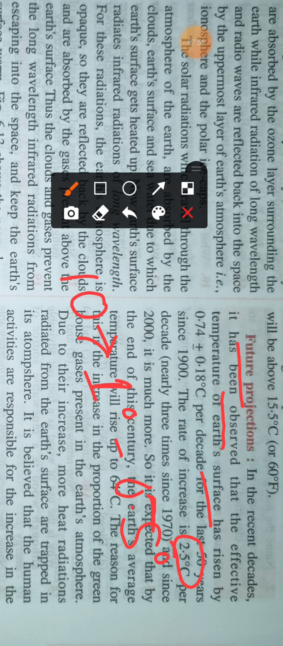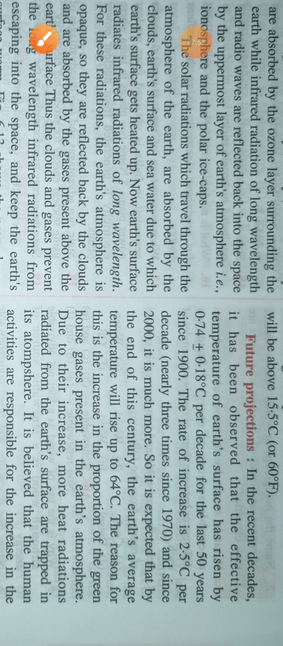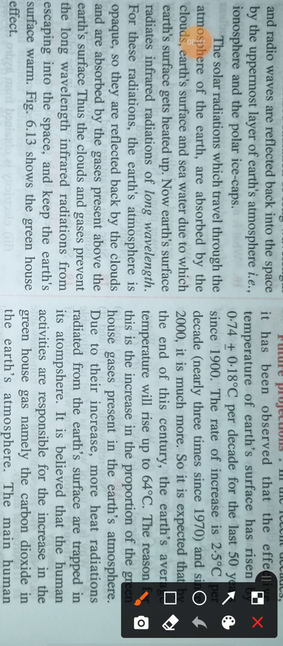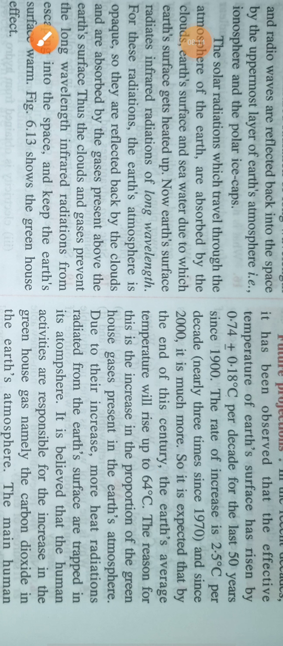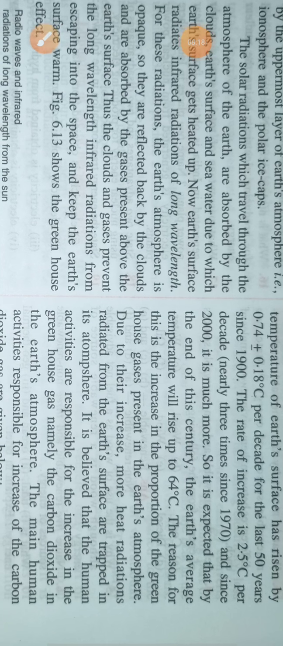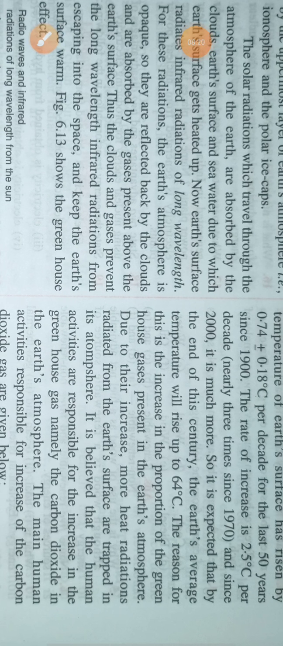But after 2000 the temperature increases much more. After 2050 it is nearly 3 degrees C per decade. Per decade means per 10 years, the temperature increases nearly 3 degrees C, above 2.5 degrees C. So at this rate, it is expected that by the end of the century the earth's average temperature will rise up to 64 degrees C, which is not good.